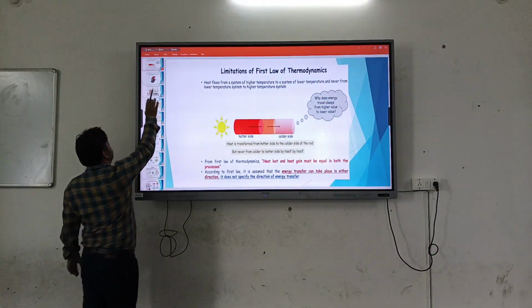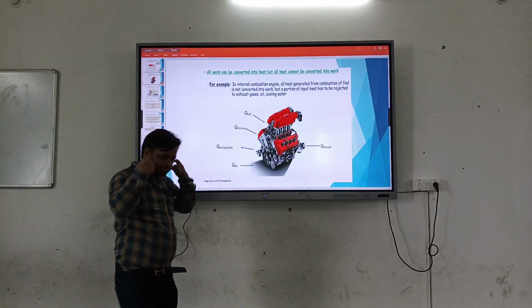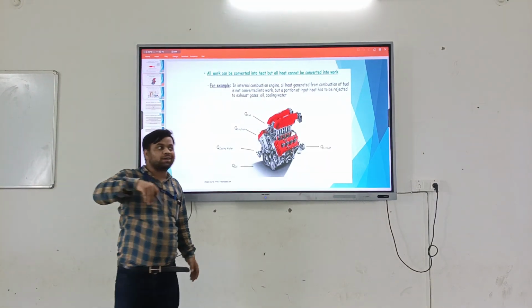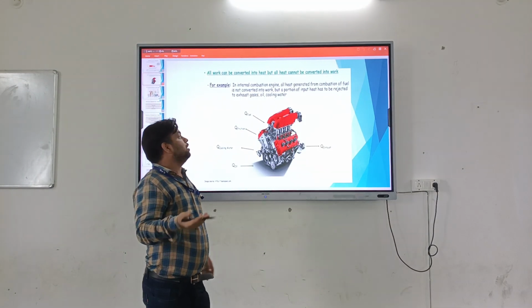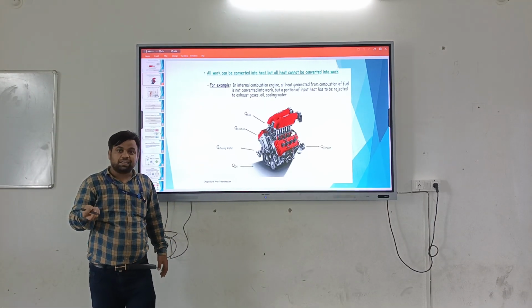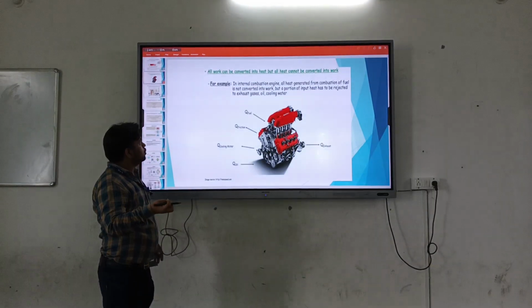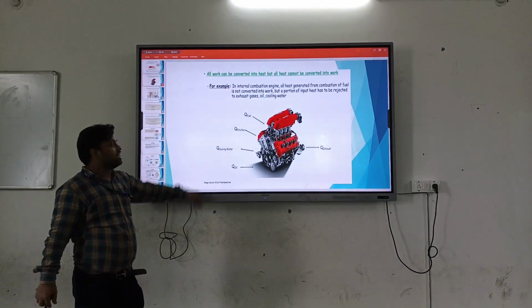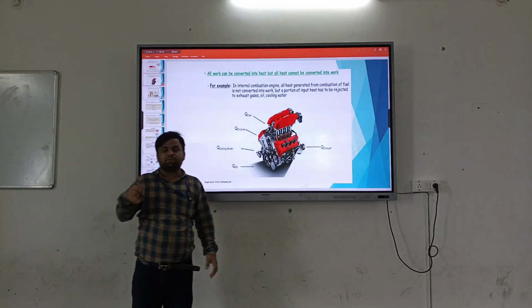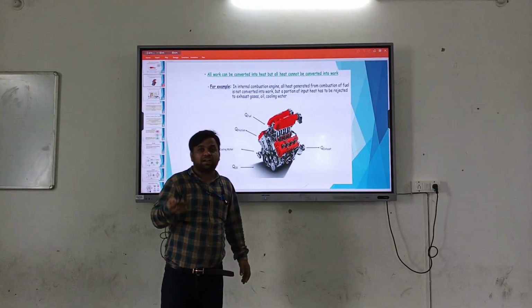Okay, now this is a practical example where we see that heat is not completely converted into work, but a part of the heat is rejected or lost. For example, in an internal combustion engine, heat is generated by the combustion of fuel and it works to convert it to work.